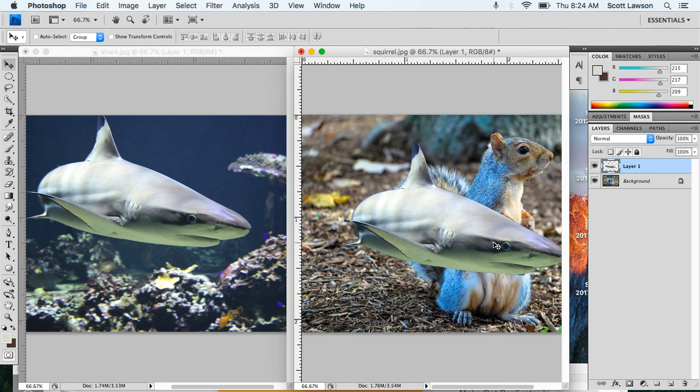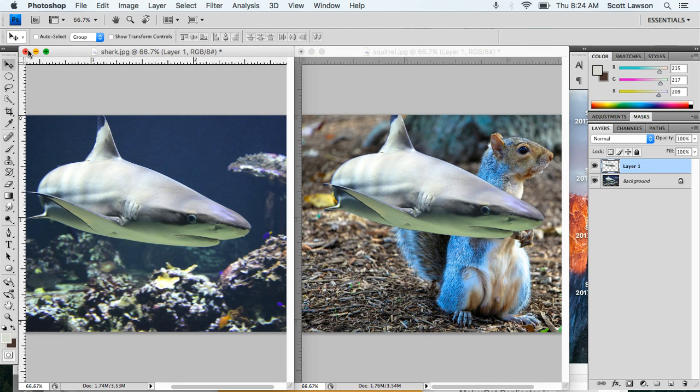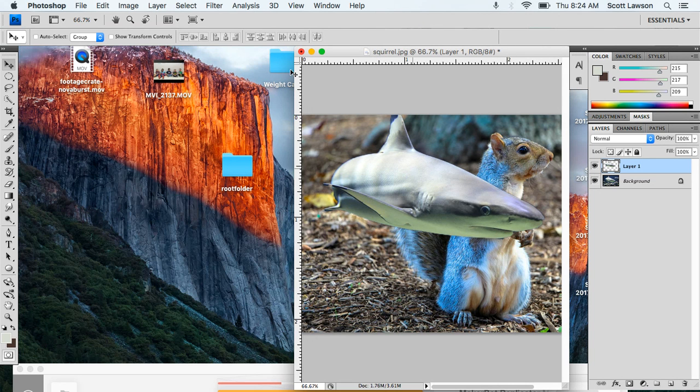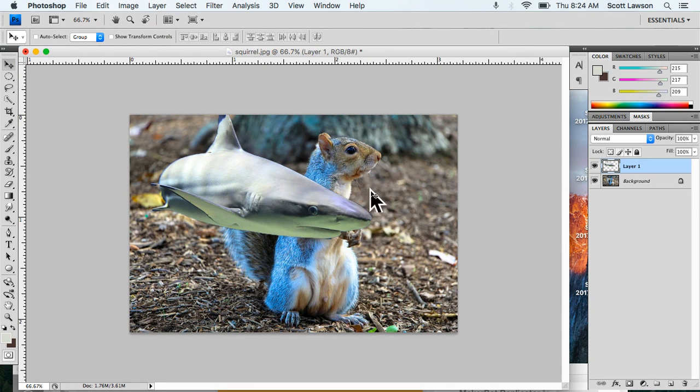Okay. You can either minimize or exit out of your first selection, because all we're going to be working with now is the squirrel. I'm not going to save that, and I'm going to fix the screen so that it is the full screen, so I can see it nice and big.